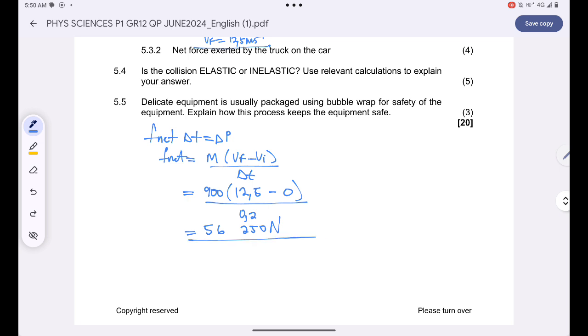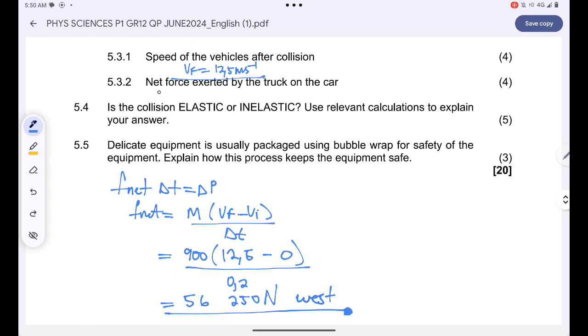So since it's a positive force, that means the truck is imposing a force on the car to move towards the left or towards its western position. Are you together? So that's 56,250 newtons west.